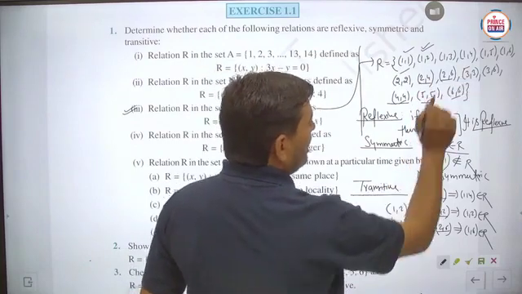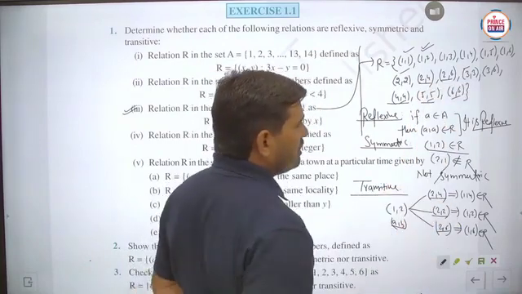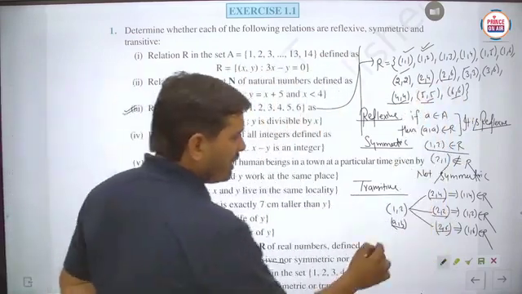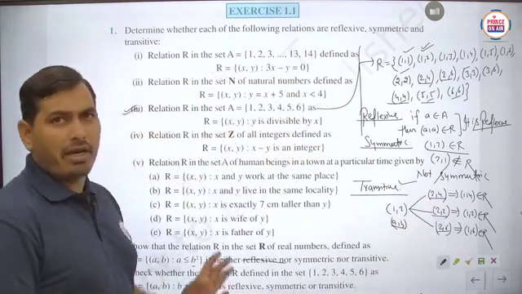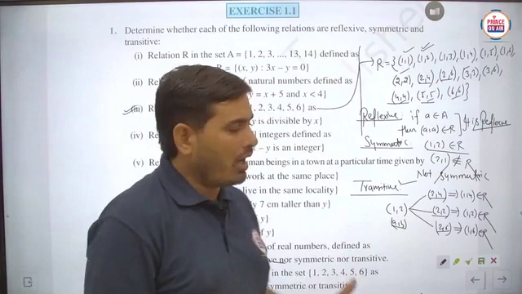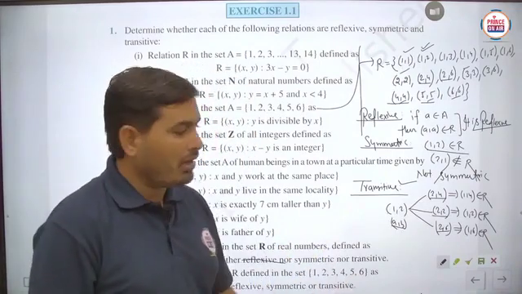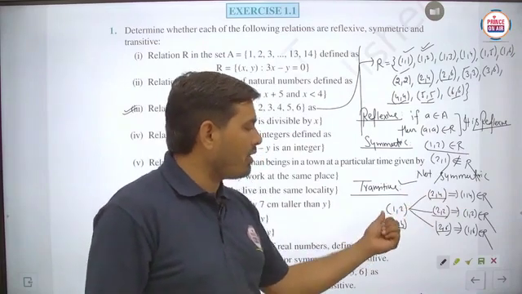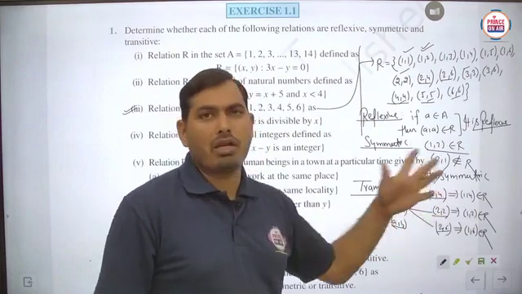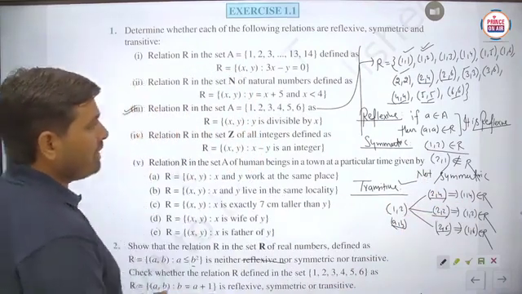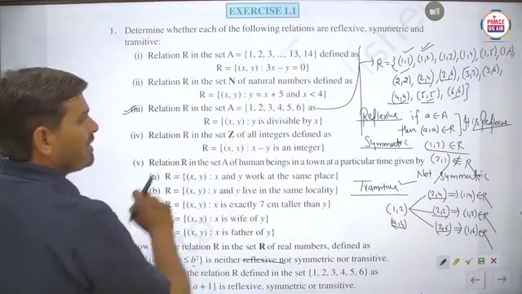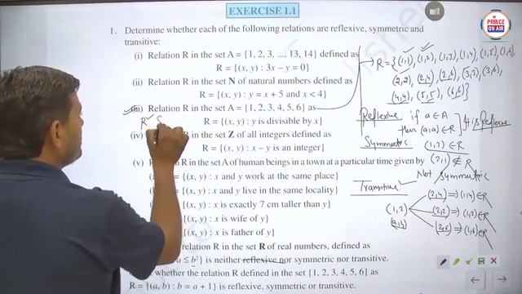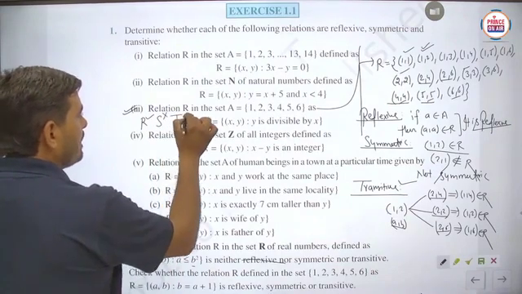For (5,5), no 5 occurs anywhere else here. So this is always said to be transitive, and similarly (6,6). This relation is always said to be transitive, because for each and every ordered pair student, you can just check here. And how you can check? Basically you can take any ordered pair as AB, then write all the BC here, and according to the condition AB and BC, we have to check whether AC is there or not. So basically student, this particular relation, y is divisible by x, is said to be reflexive, not symmetric, and transitive.